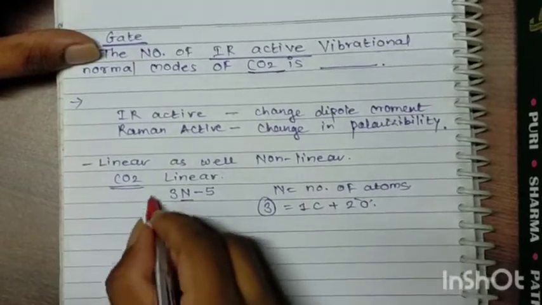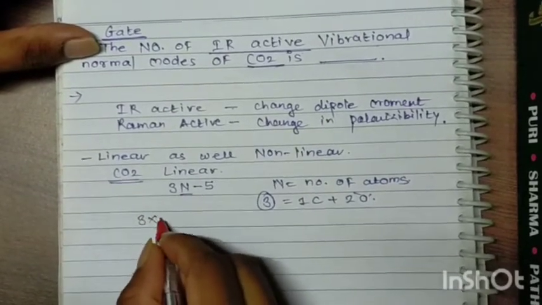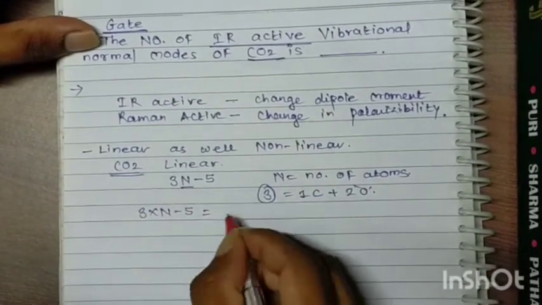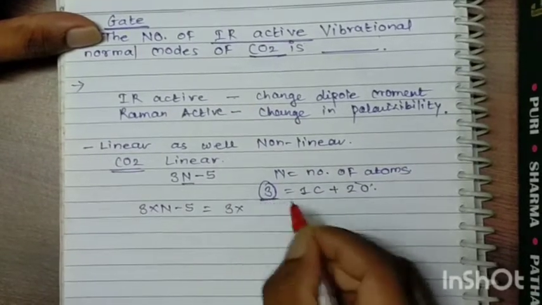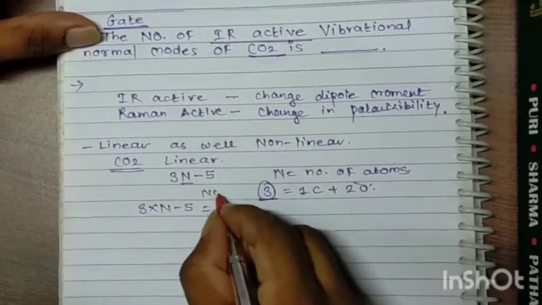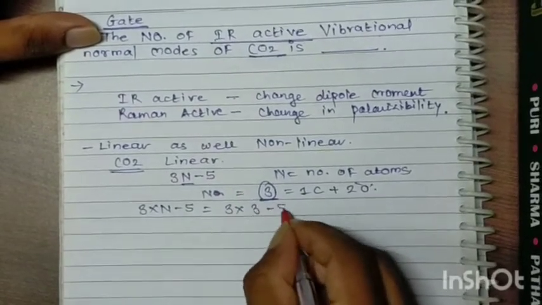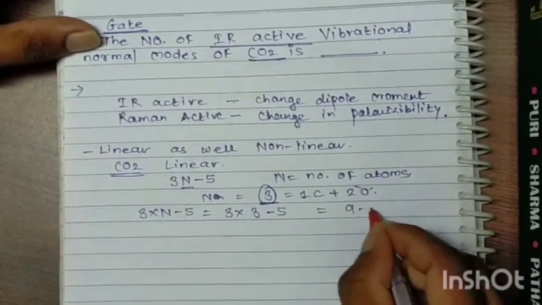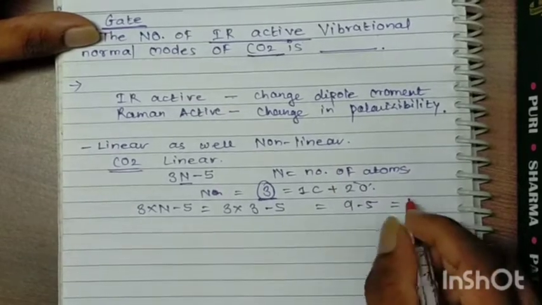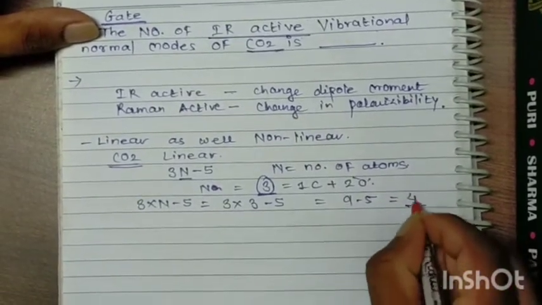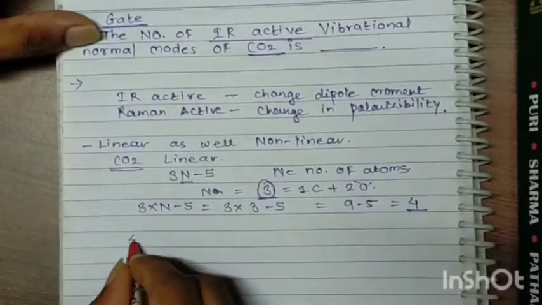So put the value over here: 3 into 3 minus 5, so it will be 9 minus 5, and it is 4. So the answer will be 4.